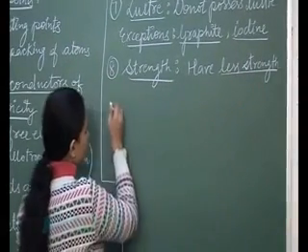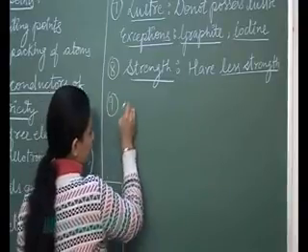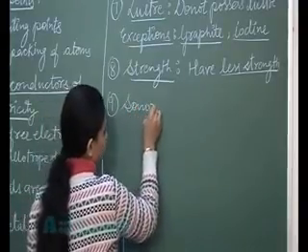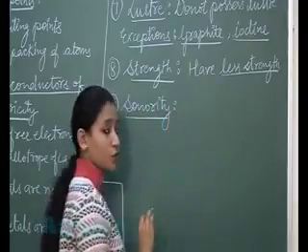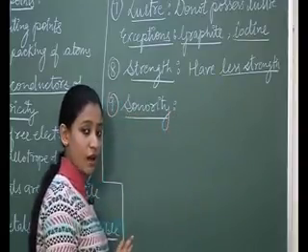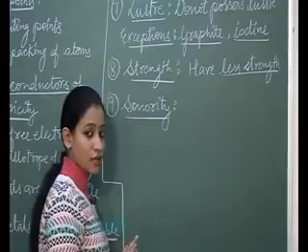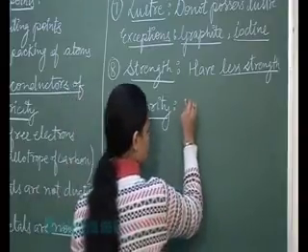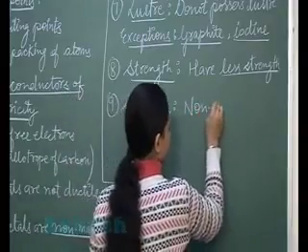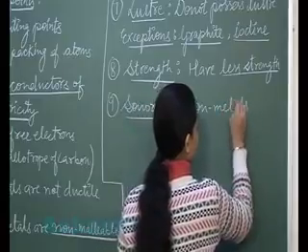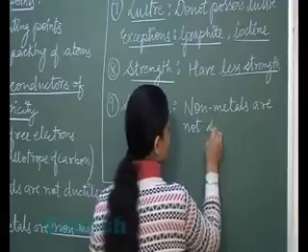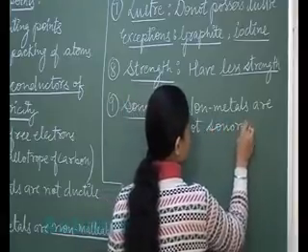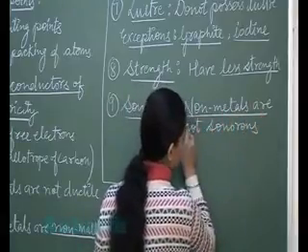Now, the next physical property we discuss is sonority. We know that sonority is the property possessed by the metals by which they produce ringing sounds when struck hard, but non-metals are not sonorous.